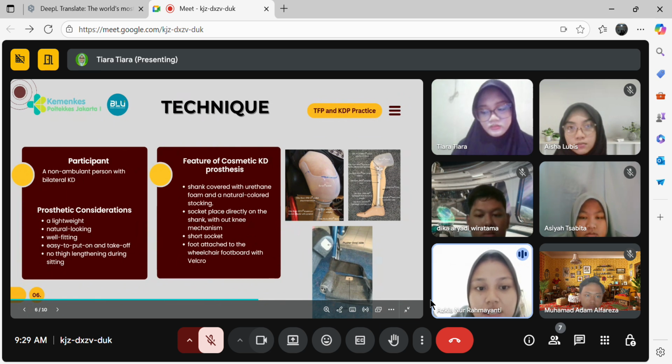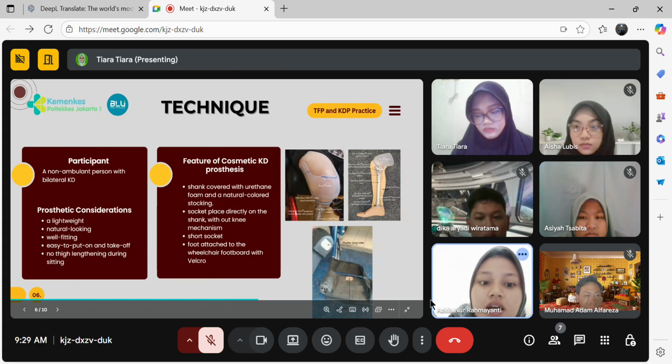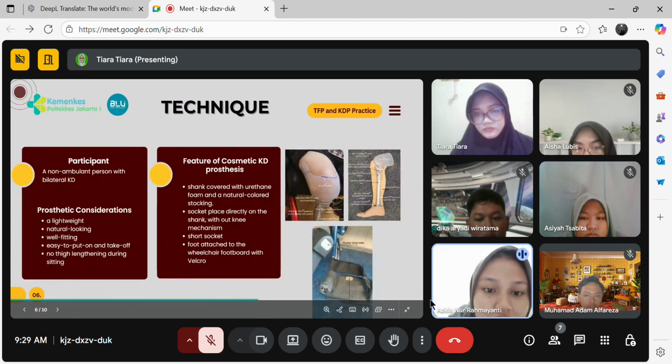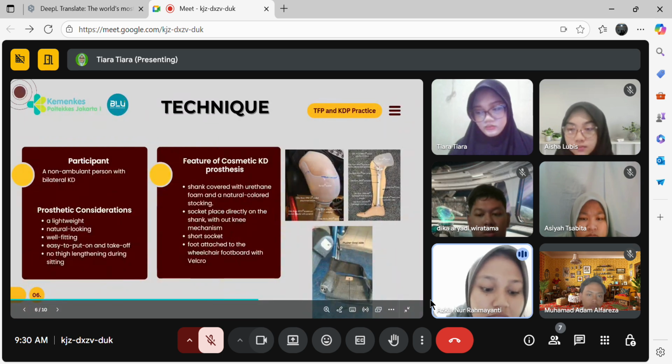And next is the features of the cosmetic knee disarticulation prosthesis. The first one is the shank covered with urethane foam and natural color stocking. And next is a socket placed directly on the shank without any mechanism, to ensure comfort and prevent thigh lengthening.